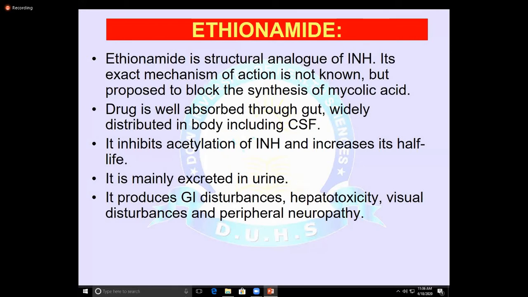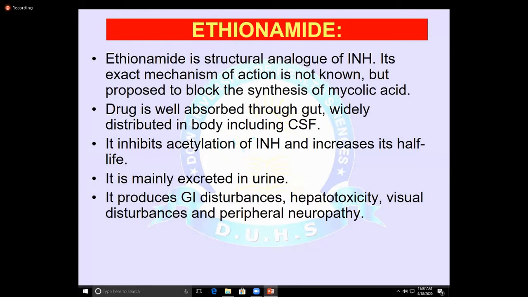It is metabolized in the liver and excreted in the urine. The common side effects are GIT disturbances, hepatotoxicity, visual disturbances, and peripheral neuropathy. Another side effect, the patient may develop headache, blurred vision, and paresthesia. So this is all about ethionamide. It is structurally similar to isoniazid, and the mechanism is similar. They inhibit the synthesis of mycolic acid.